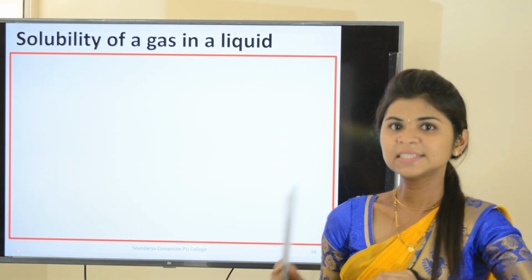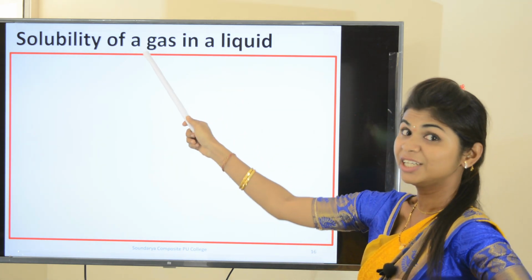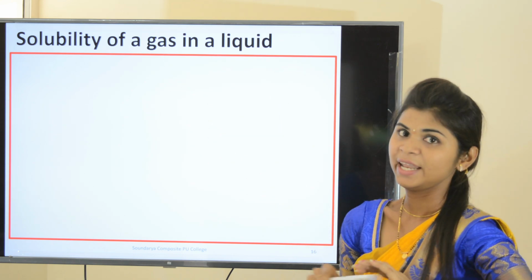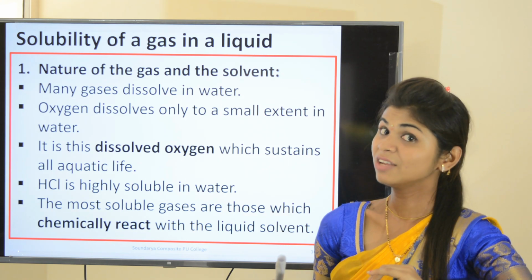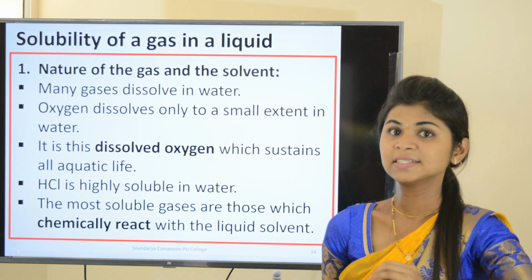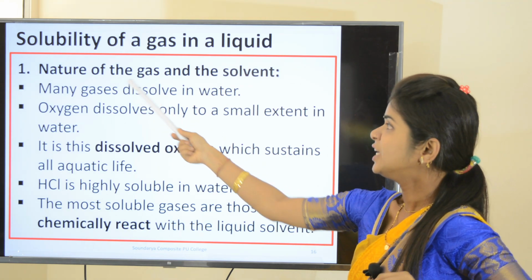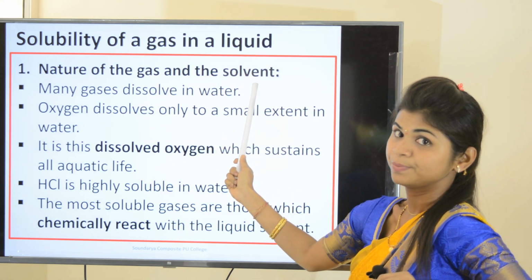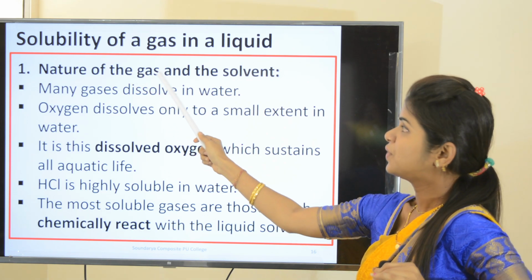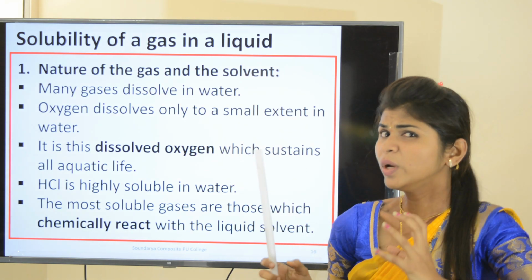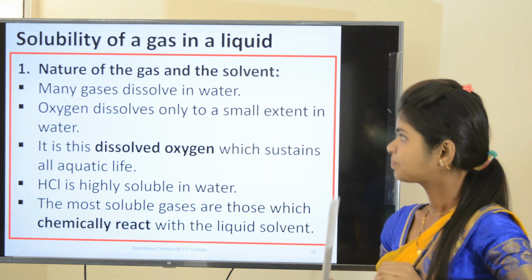Let us see the second part of today's class, that is solubility of a gas in a liquid. Here also we will see the three factors in detail. The first factor is the nature of the gas and the solvent. Here the solute is a gas. How does the nature of the gas and the solvent affect the solubility of a gas?